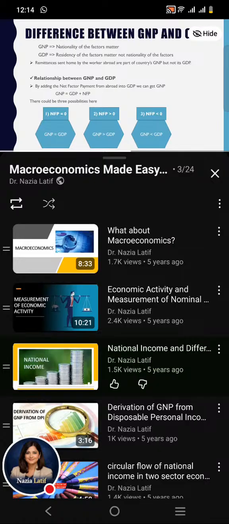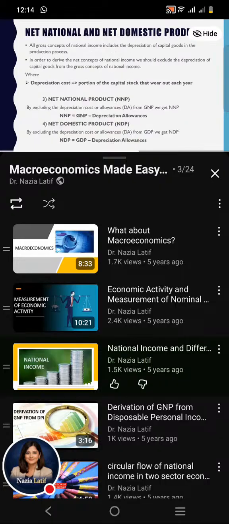In order to derive the GNP, we should add the net factor payment from abroad to GDP. By using this formula, there are three different possibilities. If net factor payment from abroad equals 0, then both GDP and GNP report the same answer. If the net factor payment from abroad becomes positive, then GNP becomes greater than GDP. But when net factor payment from abroad becomes negative, then GNP falls short of GDP.